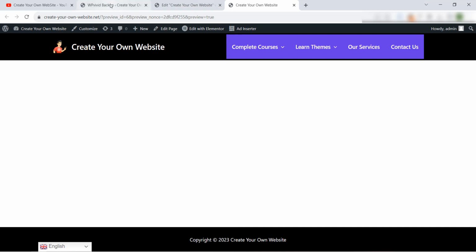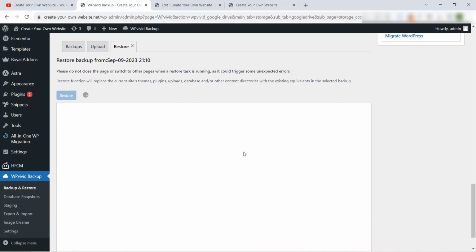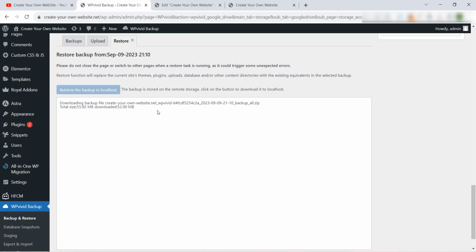To restore the backup, I will back here. Great, and click restore, and I restore the backup that I saved in Google Drive. Restore, click here. Great. The process my friend is that he will download the backup from Google Drive to your server or your web hosting. Then you can proceed the restore from your web hosting or your server, okay? So we will wait. Like this, it's almost done. Okay, and it finished, okay?